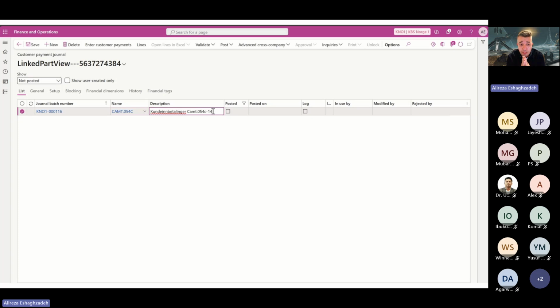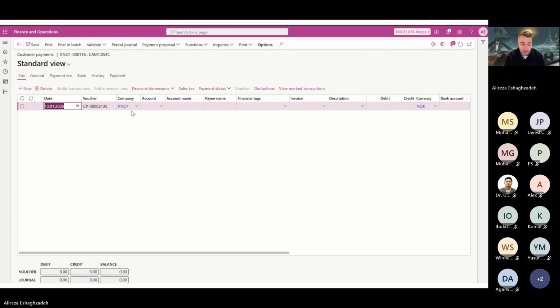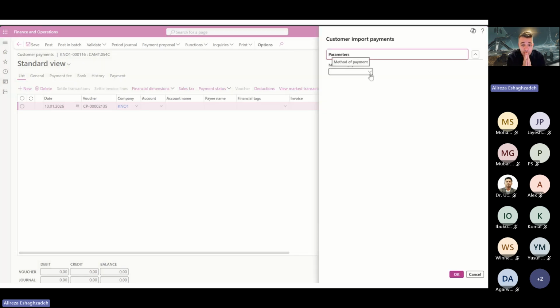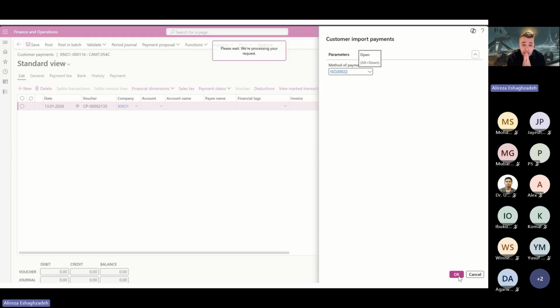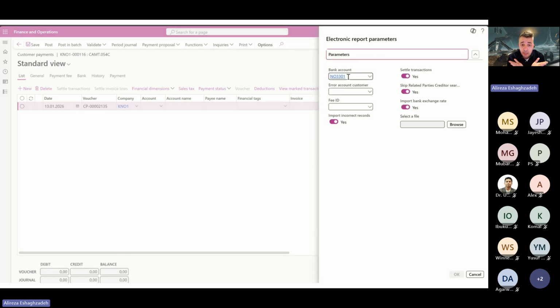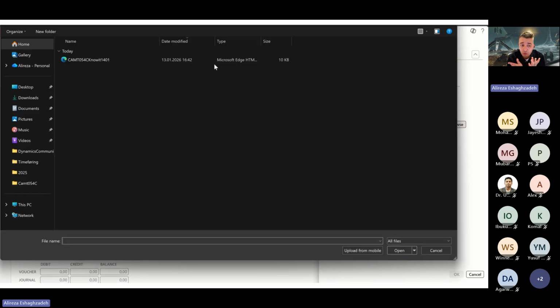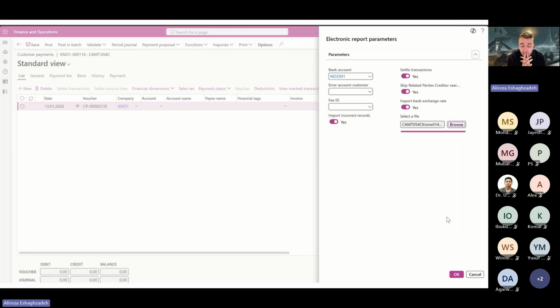I do recommend filling it with a correct description, for example, a payment file from a specific date. And then go through the functions, import payment file, and choose the method of payment that is associated with the ISO configurations. In this case, I have chosen the bank account, but it isn't a must. So you can just remove this bank account number.